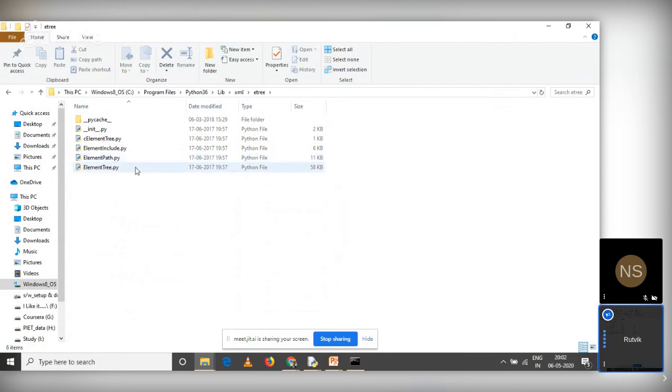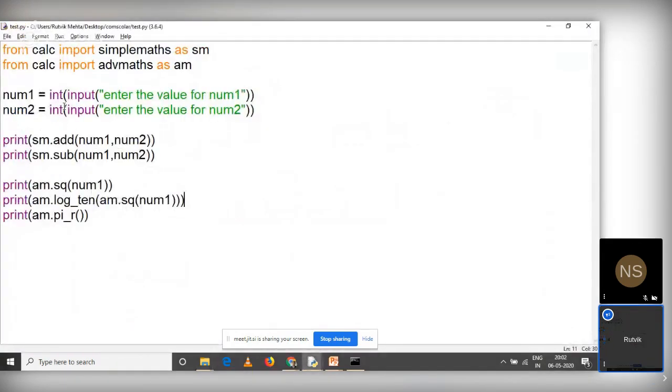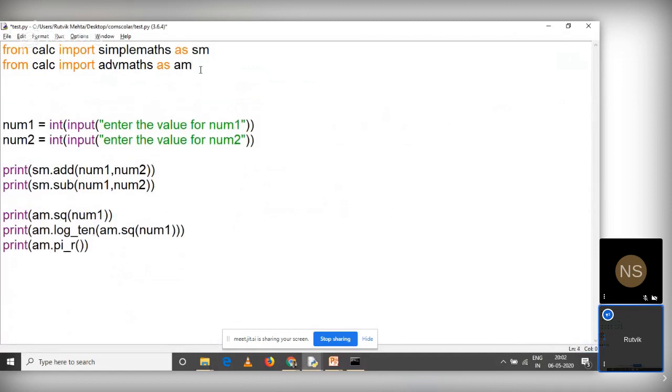So how can I import it? Understand this, I'm writing it in the code. You can import it like this: import XML. Now, XML was the package name. What was the sub package name? The sub package name was etree, right? And within this etree sub package, there was a file called ElementTree. This is a module name, right? So this is how you can work with it. And then you can call it as ET, which is an alias for this particular module, right? So this is how you can have sub packages also. You can create sub packages. There is no issue.